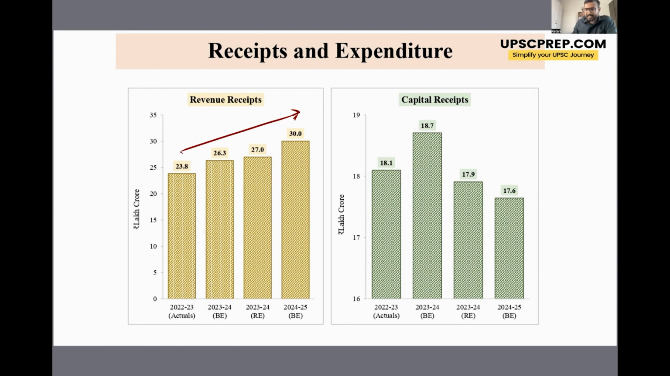Now, next is capital receipts. Now, the capital receipts are both debt capital receipts and non-debt capital receipts. Now, obviously, the government would not want to accumulate too much debt, and that is why we see that there is a decline in the amount of capital receipts of the government, which is a good sign.